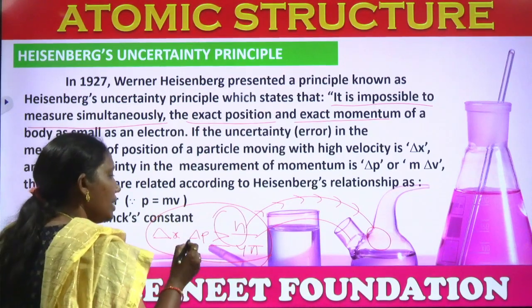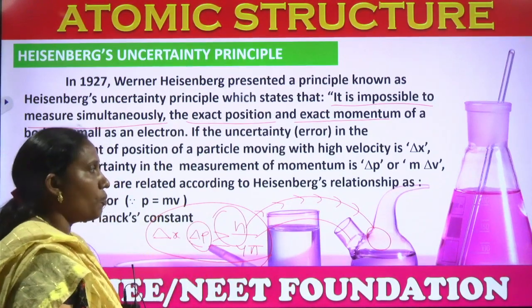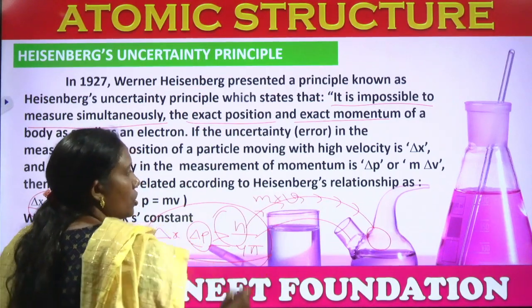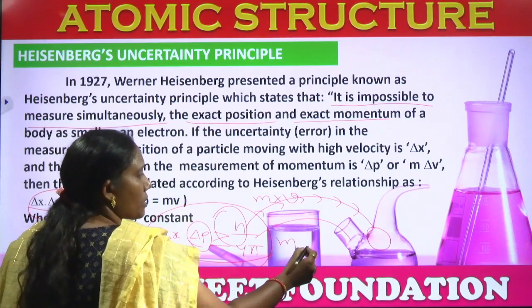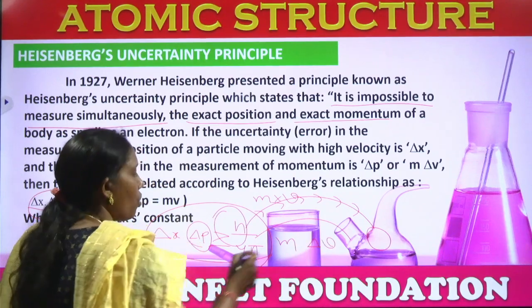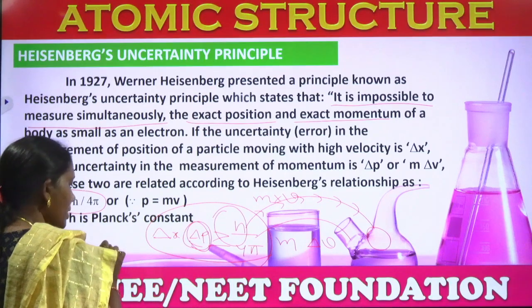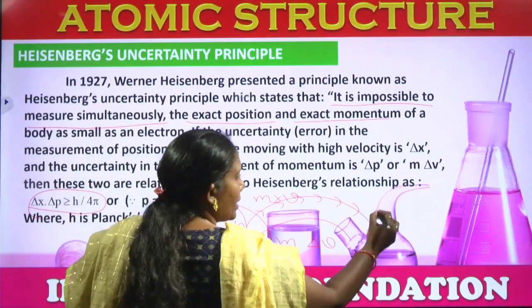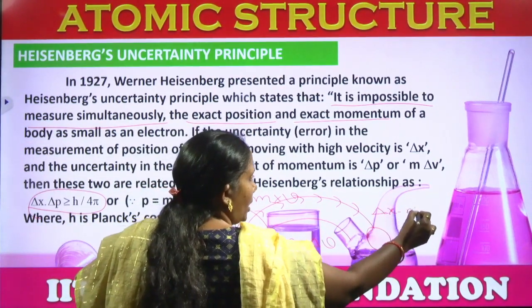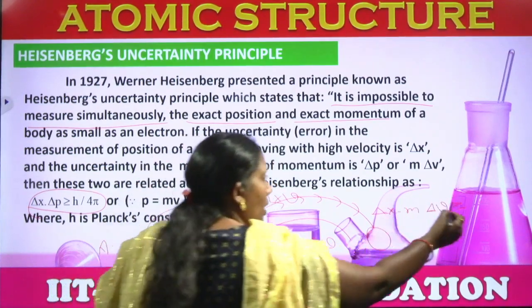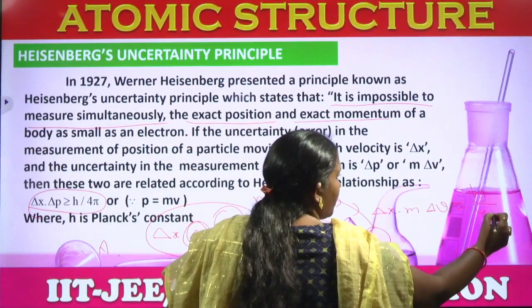Here, we already know momentum is nothing but mass into velocity. There is no change in mass but there is change in velocity. So while writing delta p, we can convert this formula as delta x into m into delta v is greater than or equal to h by 4 pi.